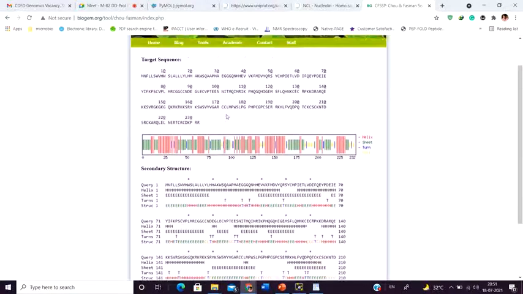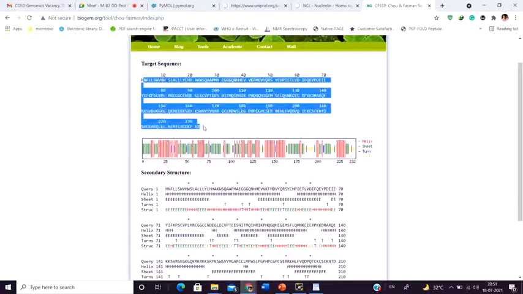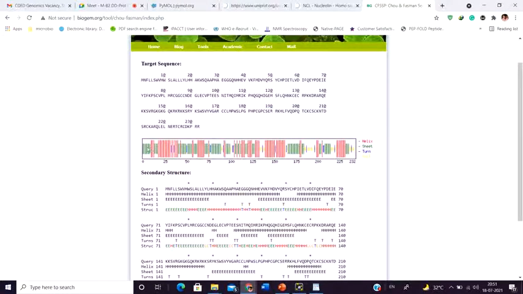First it's going to show the entire protein sequence that you have uploaded, and then show the total length of the protein. For example, the basic structure: red represents the helix, whereas green represents the beta sheet structure. Blue represents the turns, whereas yellow represents the random coils that are present in a protein.